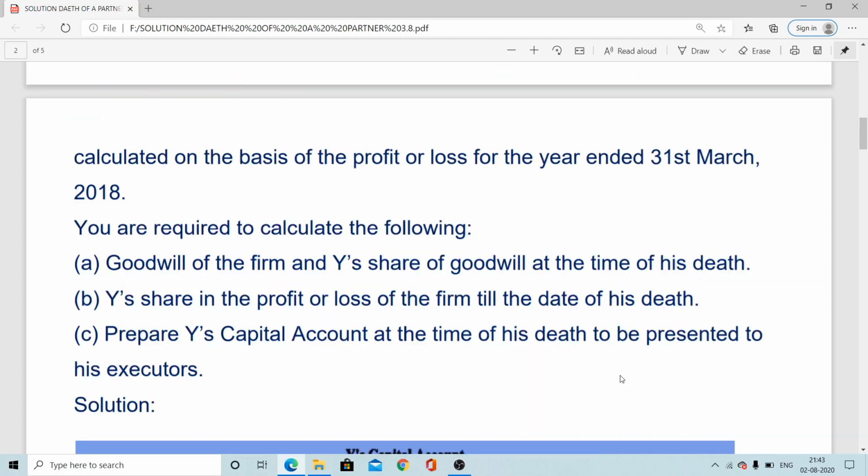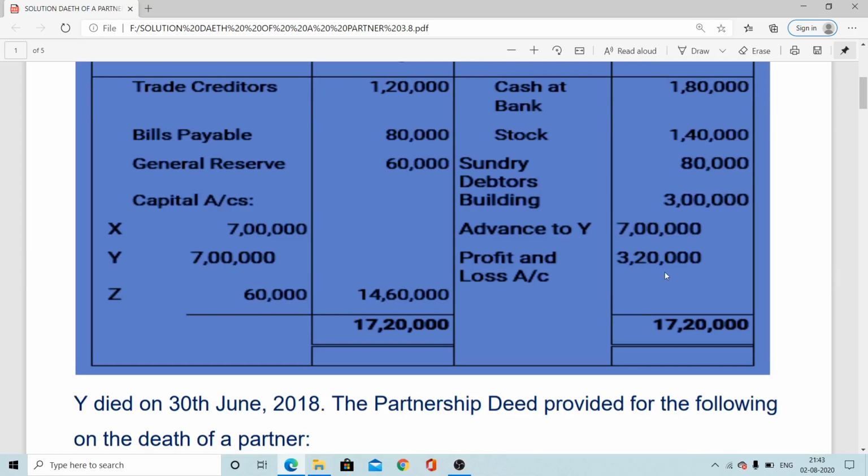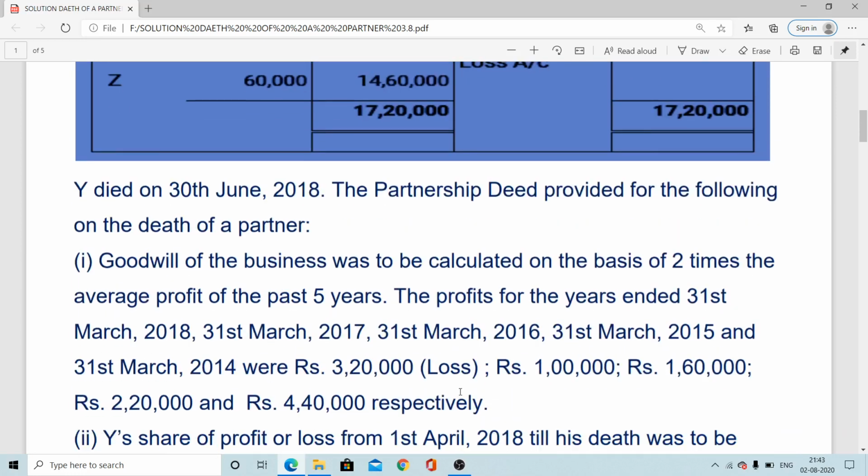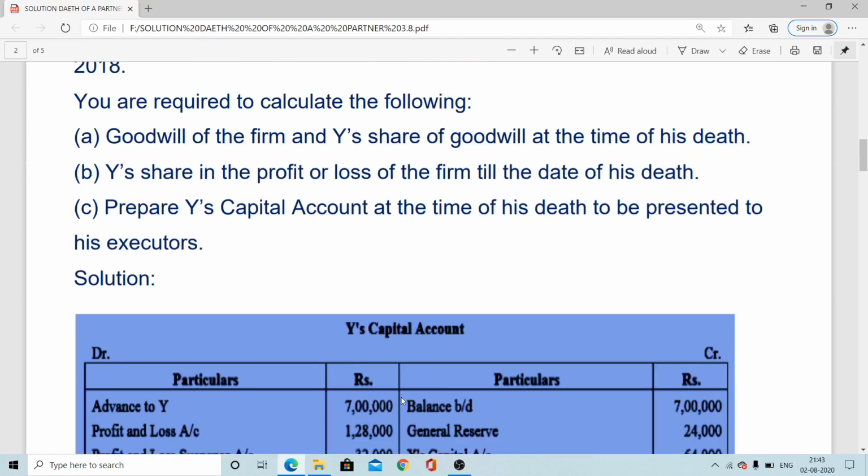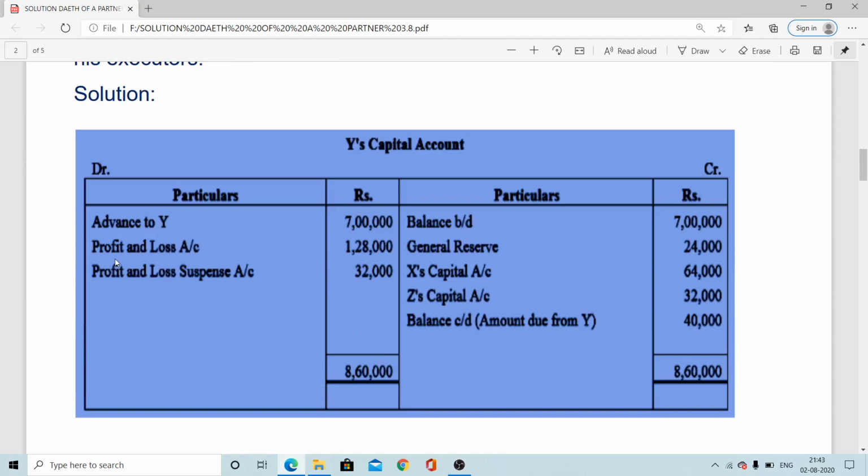Similarly, if it is shown on the asset side, so it is ultimately a loss, so we have to put it on this side, that is his share of loss to profit and loss account 1,28,000, that is the previous year, which remained undistributed, and this is his share of profit from the last balance sheet till the date of death.